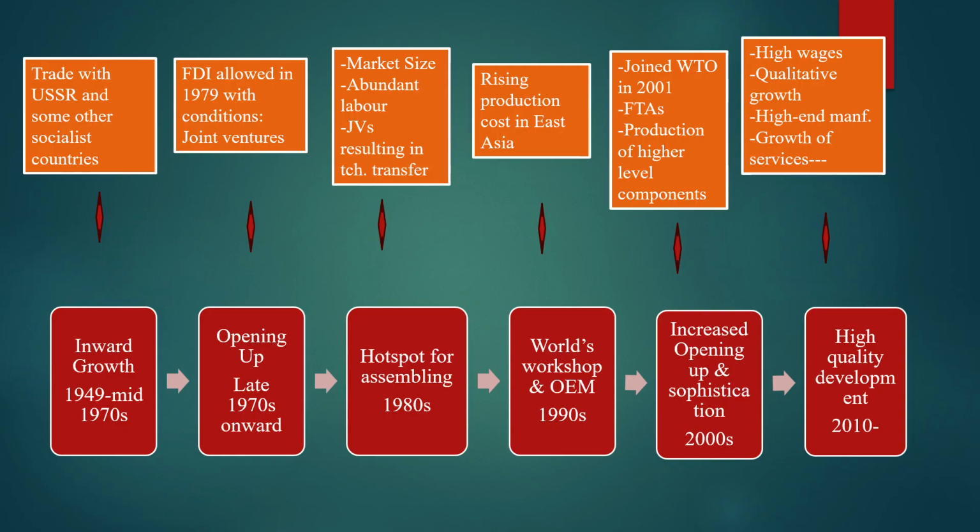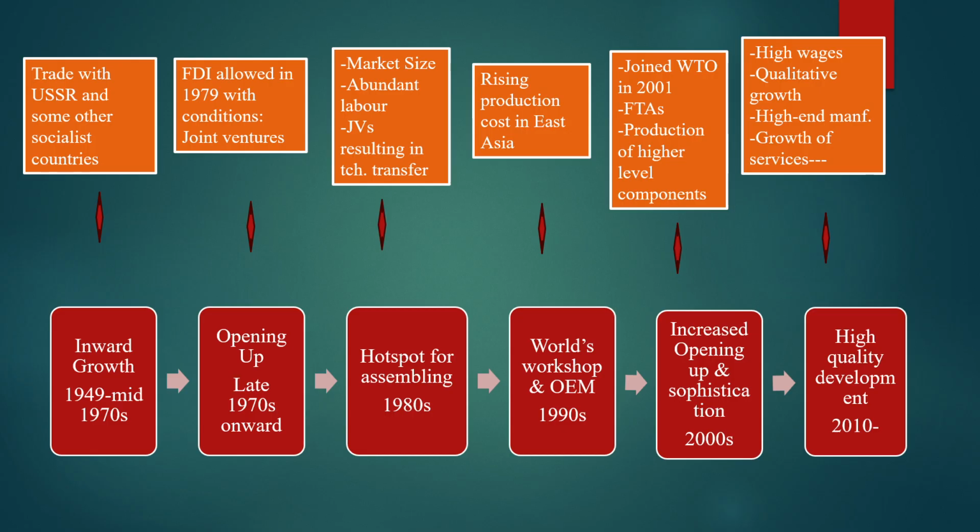An important contributing factor was rising production cost in East Asia, particularly in Japan, which at that time was East Asia's largest economy. In the next phase, China continued to open up its economy. It joined the World Trade Organization in 2001, which is one of the most significant events in contemporary economic history because it allowed China increased market access to other countries.